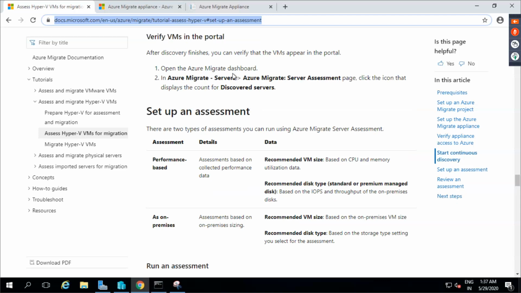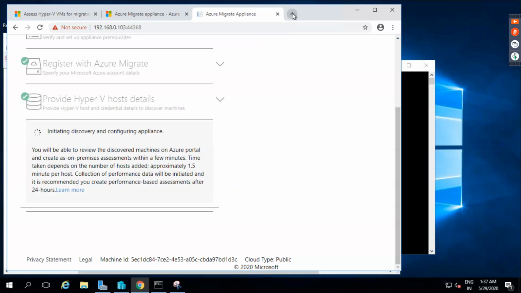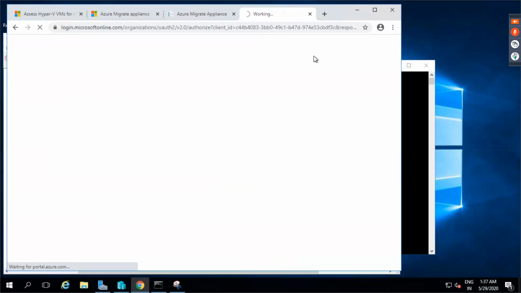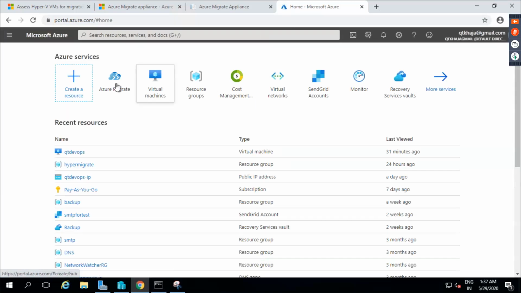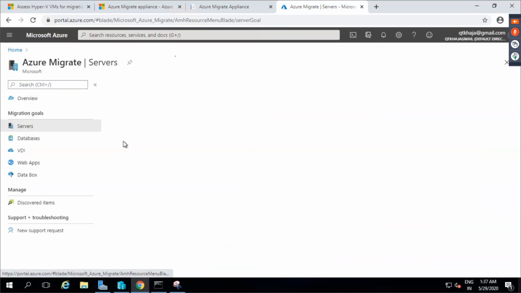Once I see the VMs in the portal, or let me try to do the migration over here itself. Okay. So let me go to Azure Migrate. Let me see servers.